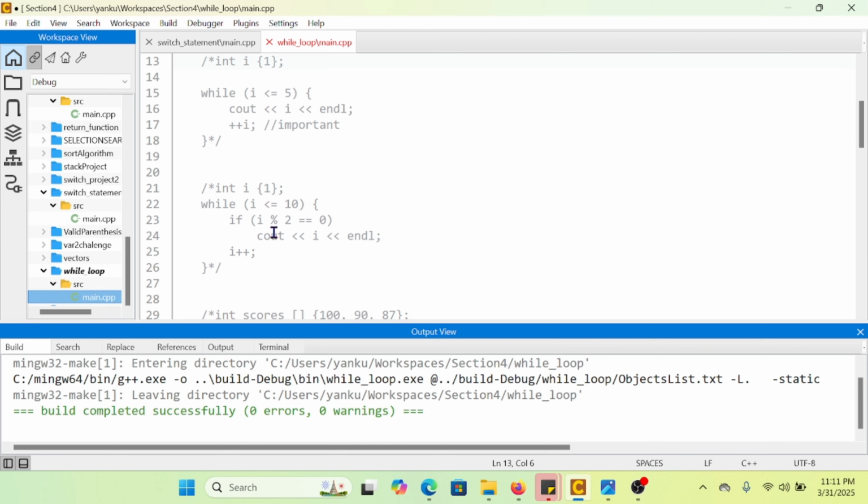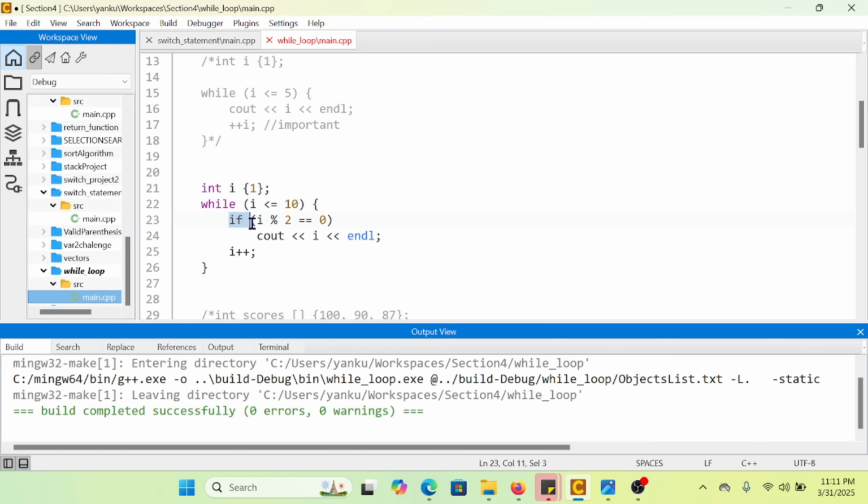In the next example, I'm going to make our while loop display all the even numbers between 1 to 10. And for that, this is the code that I've written. I've defined my integer i, initializing it to 1, and I'm running my while loop for i less than or equal to 10.